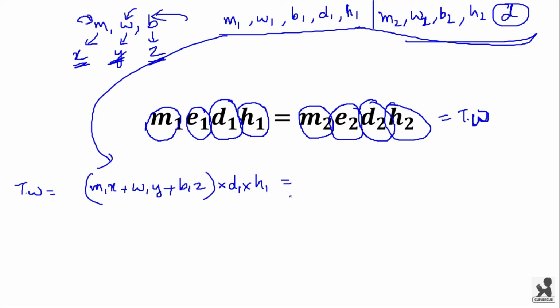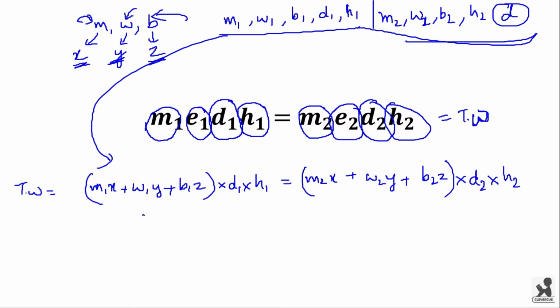This will be equal to M2 into X plus W2 into Y plus B2 into Z, take a bracket, and into number of days taken by them to complete the work into number of hours they work each day. So this will be the formula.